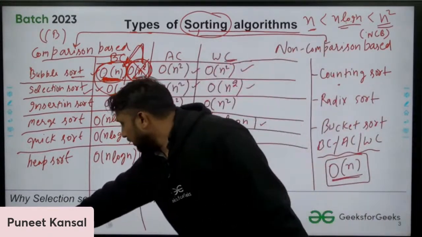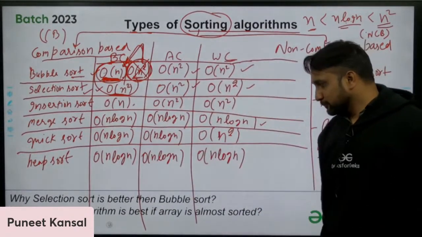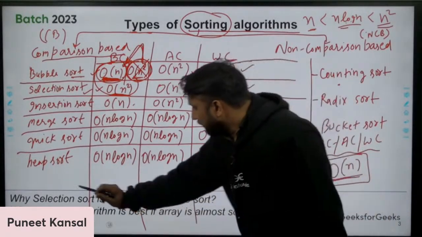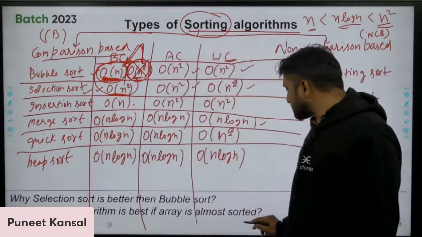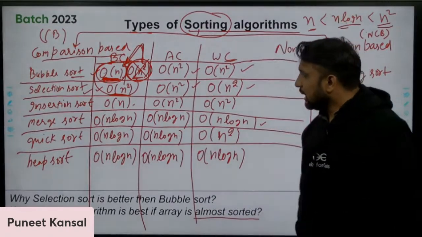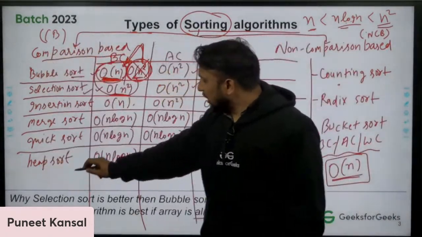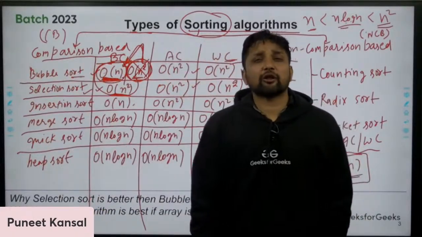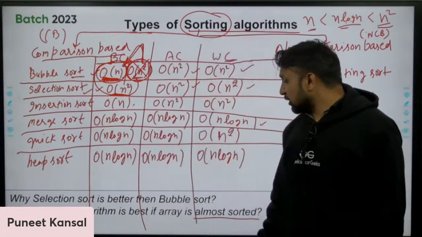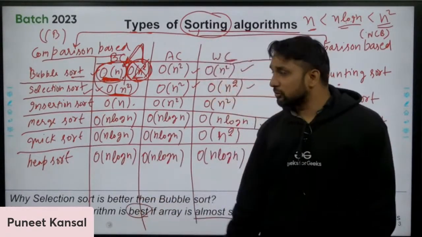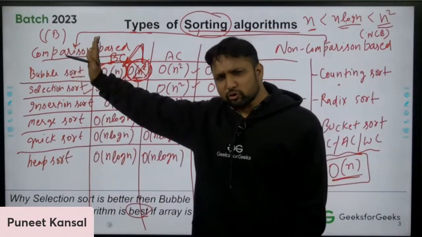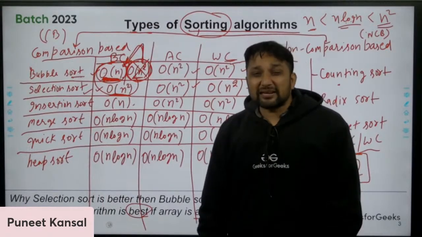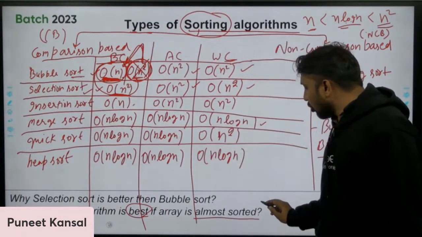Okay, so we have two questions with us. I'm taking another question, which I hope is visible to you. Which sorting algorithm is best if the array is almost sorted? Out of these algorithms, talking about comparison based sorting algorithms, which is the best algorithm when the array is almost sorted?